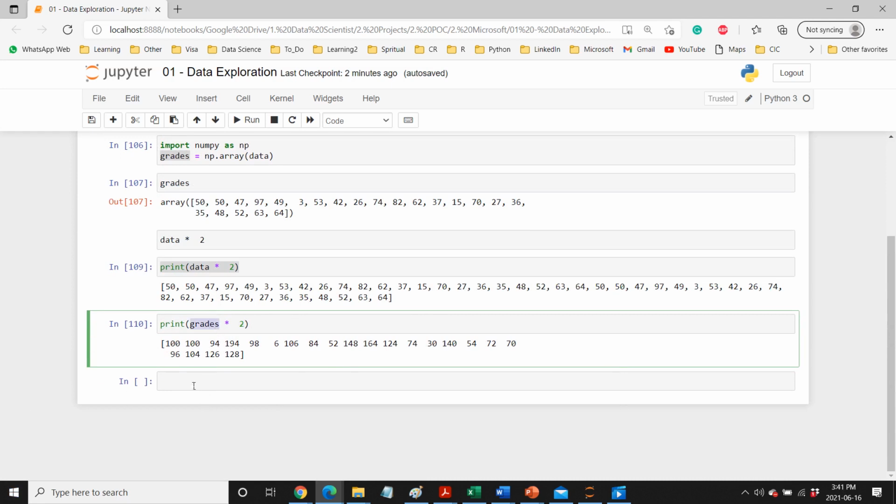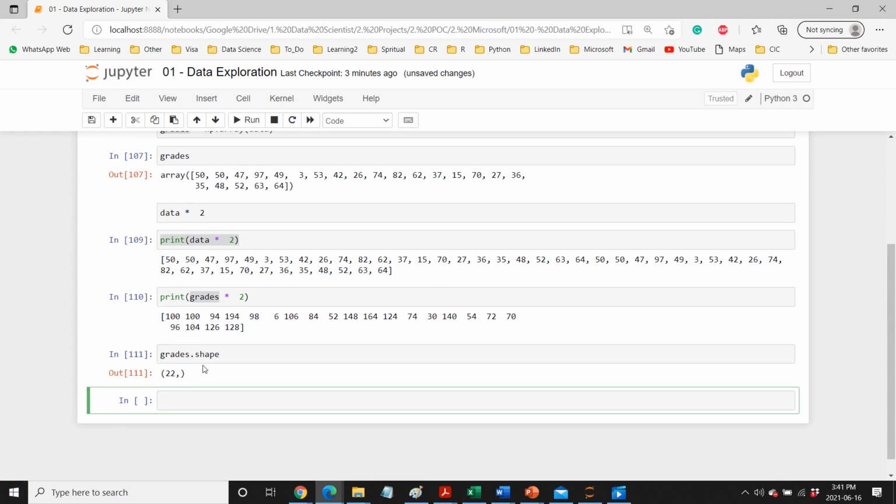So let's explore more into this side. So with this, we can see the shape, that's the attribute, and then that gives more information about this particular variable. So we can see that we have 22 elements in our array.